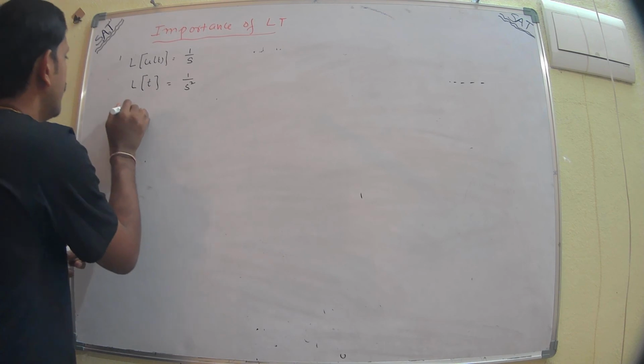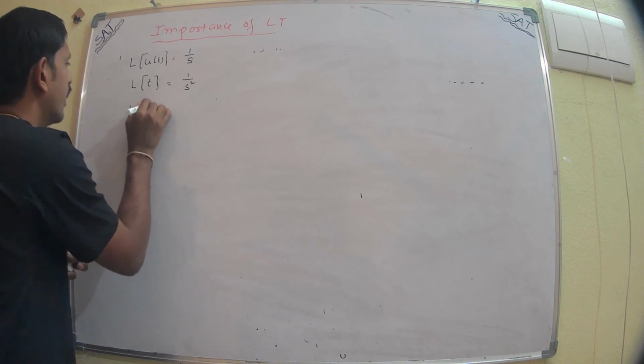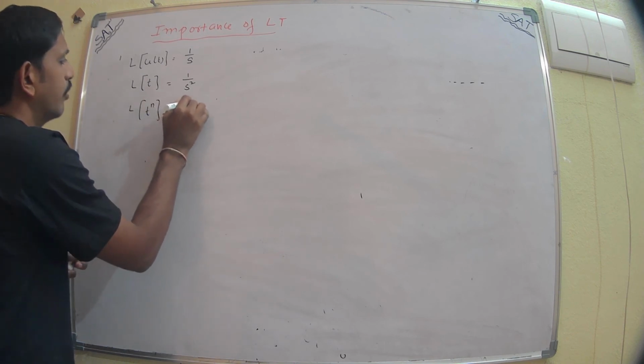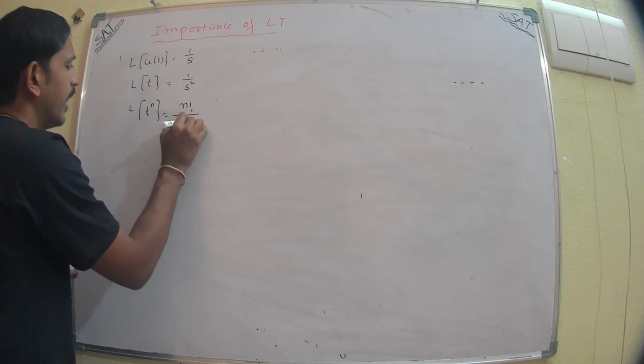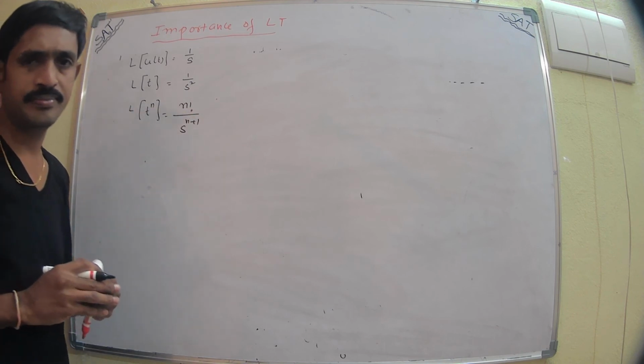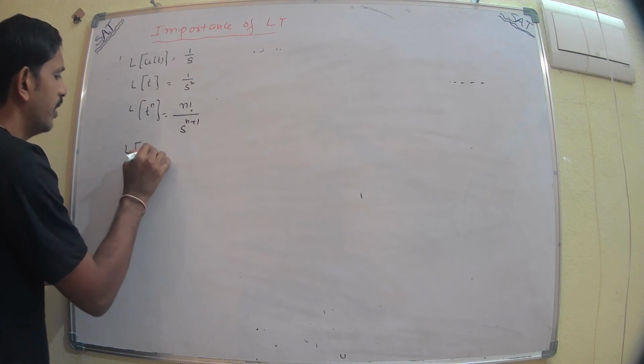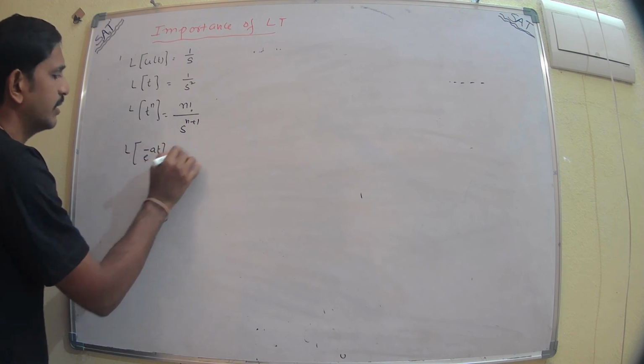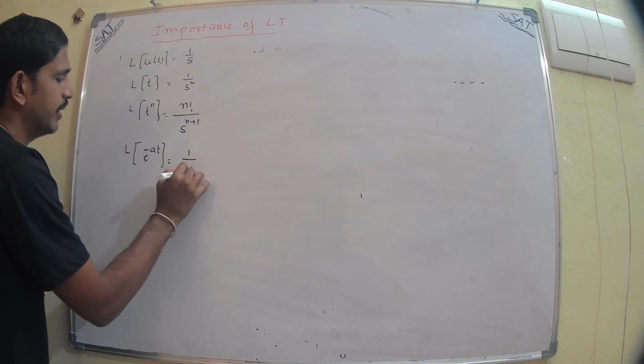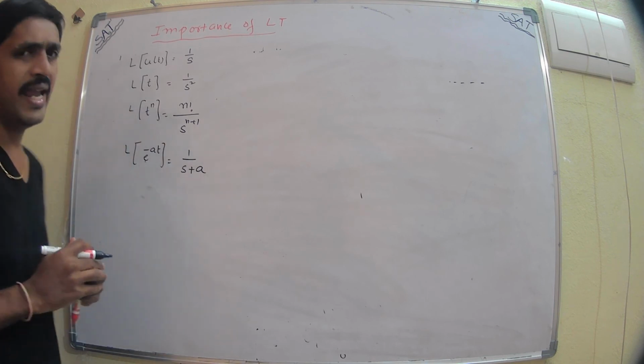Next, the Laplace transform of t power n is n factorial by s power n plus 1. Next, the Laplace transform of e power minus at is 1 over s plus a.